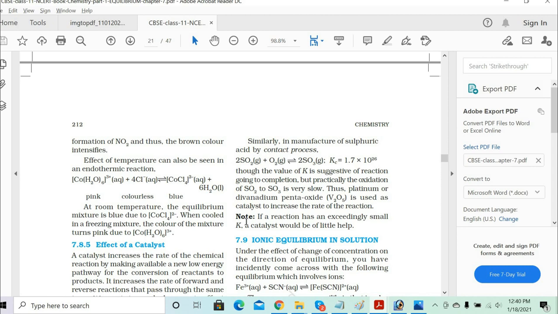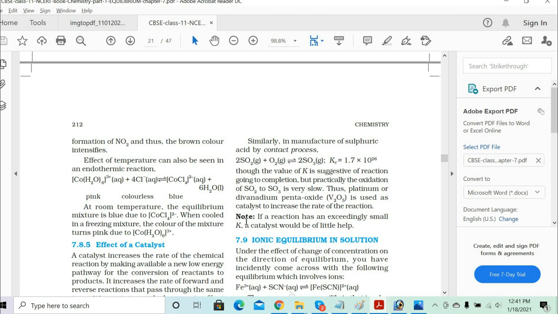Now, let's go to the next part. Effect of temperature can also be seen in the endothermic reactions. So this was an exothermic reaction. Now, we have the cobalt hexaaqua, Co(H2O)6 3+. So this is a complex compound you have, and you are treating it with 4Cl- ions. Now, you get a complex compound: the pink color of the cobalt Co(H2O)6 3+ and 4Cl- gives you cobalt chloride CoCl4 2- and 6H2O.